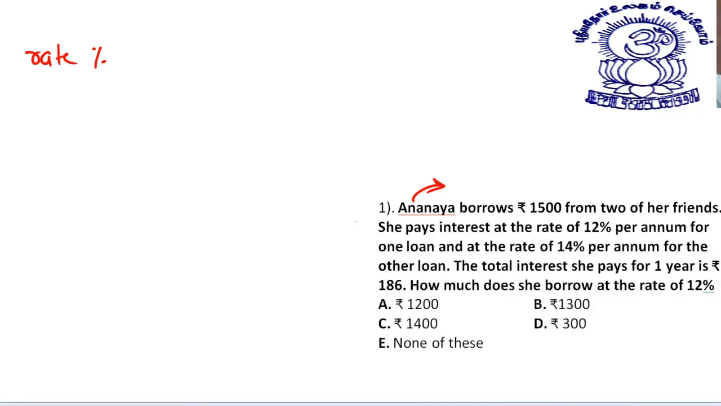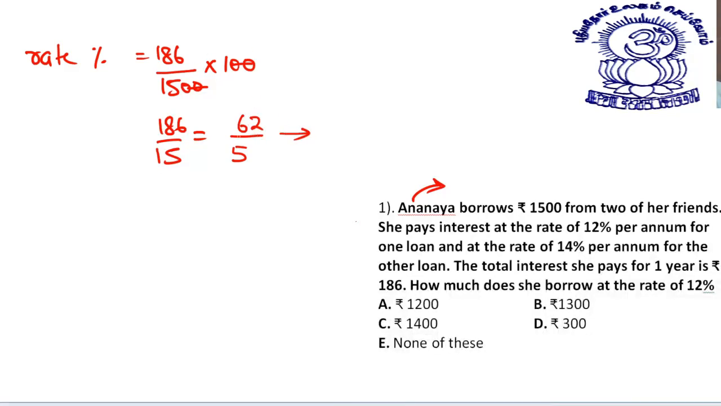So the rate percentage: she pays 186 rupees on a principal of 1,500, and this divided by 100, this cancels with this. So 186 by 15. Let's cancel this by 3. You will get 62 by 5. So this is equal to 12.4%. This is the rate of interest.